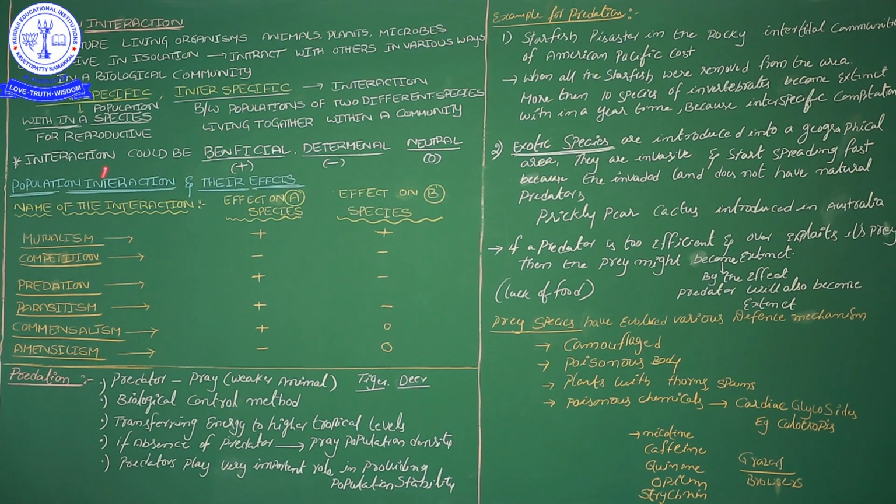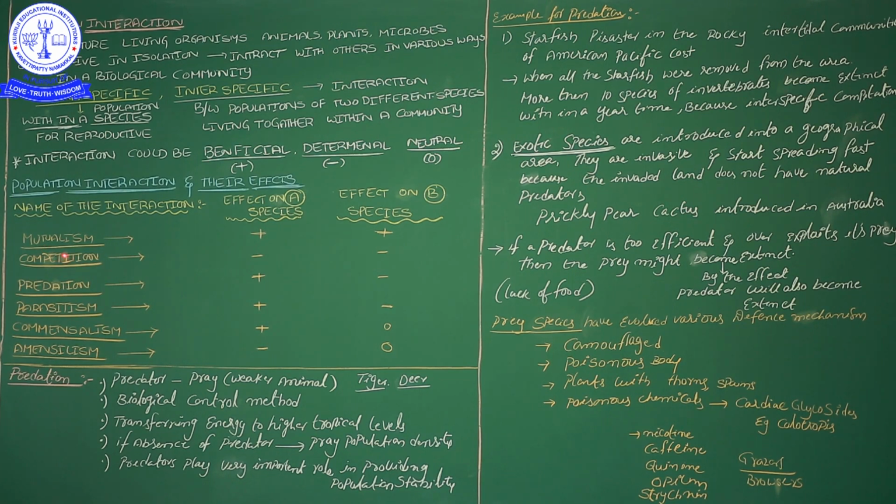So here there are different types of interactions. For each interaction, what type of benefit or detriment the two species got is what matters. First interaction, mutualism. Just by understanding the word, we will know: mutual benefit.